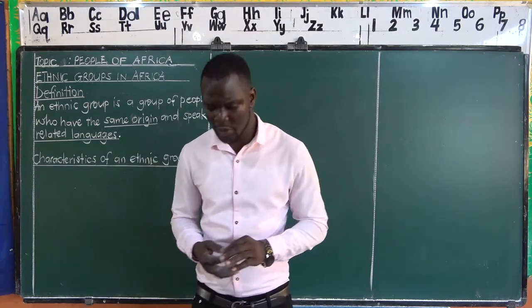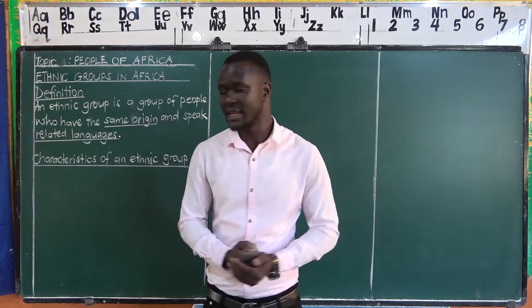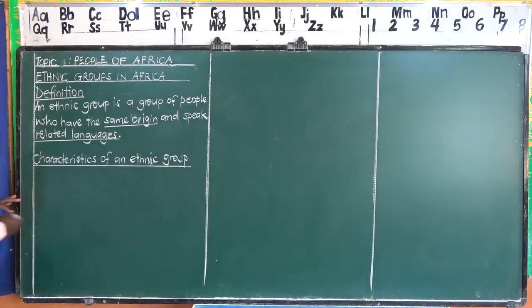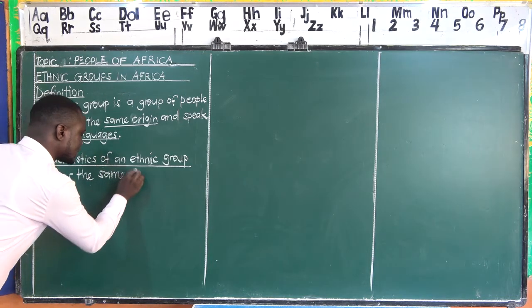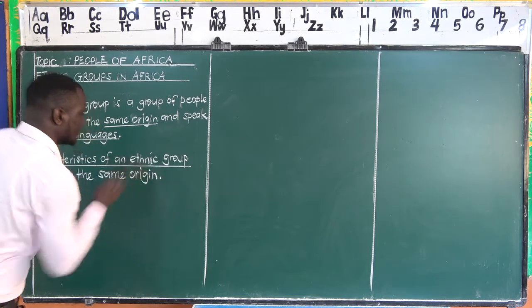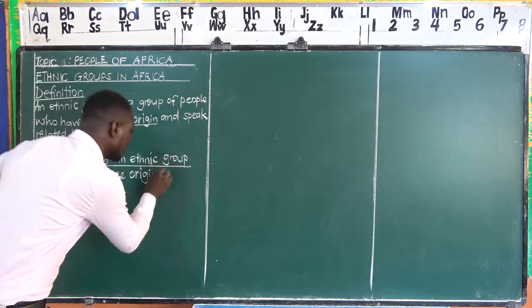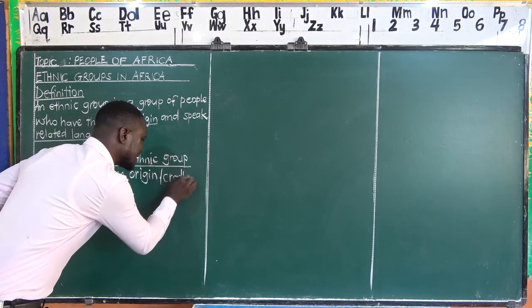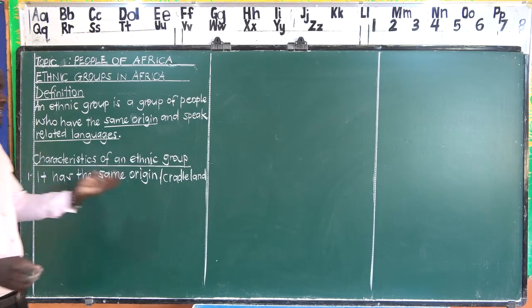Before we look at the examples of these ethnic groups in Africa, I want us to look at the characteristics of an ethnic group. One, that ethnic group has the same origin. Also note that this origin can also be called cradle land. I want to make you understand all the possible words that a question can have. It can also be called a cradle land.